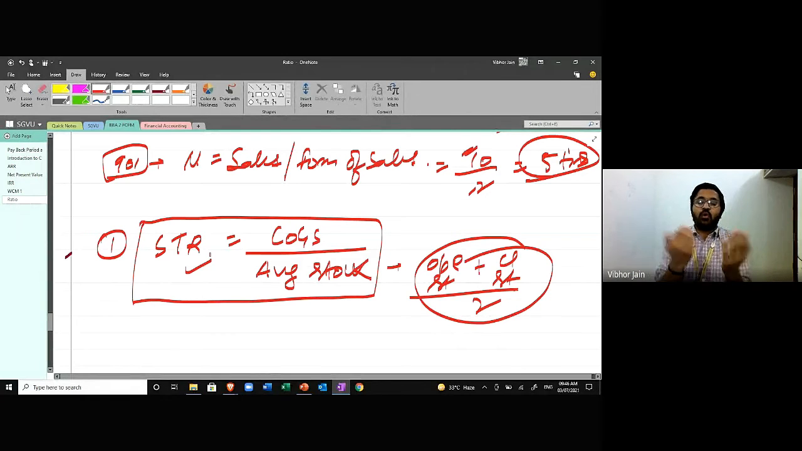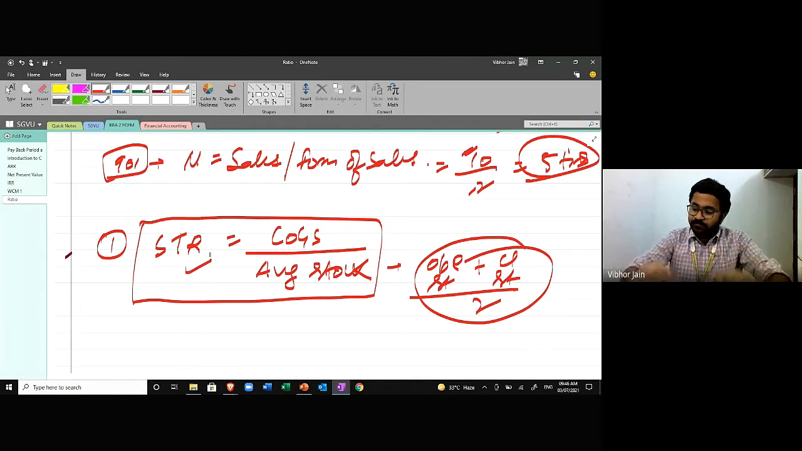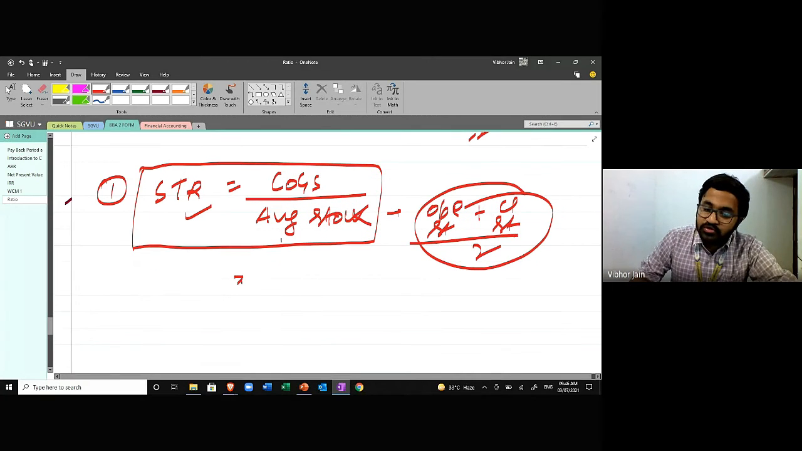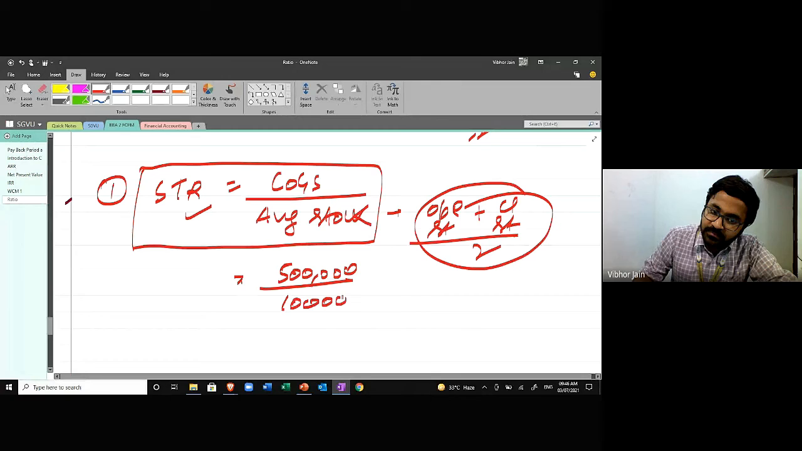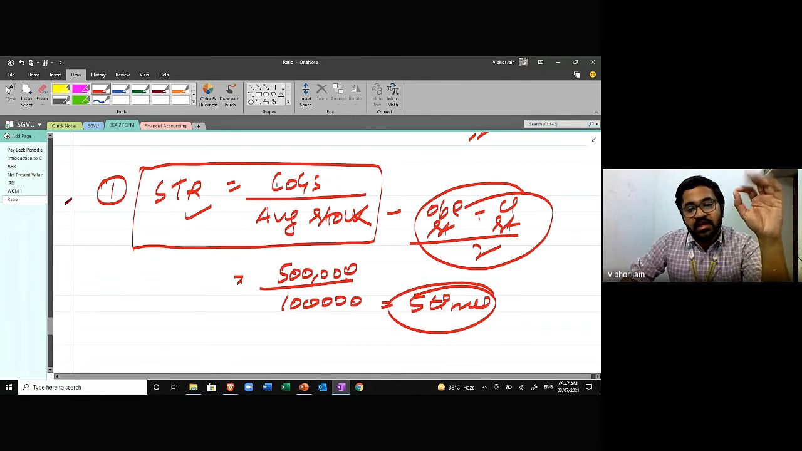Now I'll tell you what this formula signifies. What does this formula communicate? What is it trying to tell us? The formula is trying to tell us that if your cost of goods sold is 5 lakh and your average stock is 1 lakh, then the answer is 5 times. This means that the amount of cost that you're incurring is 5 times of your stock.